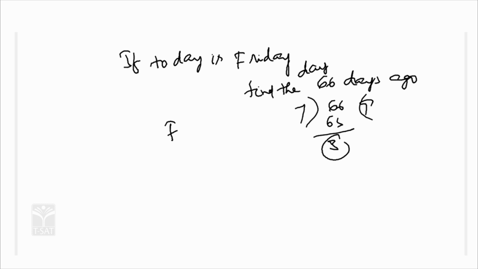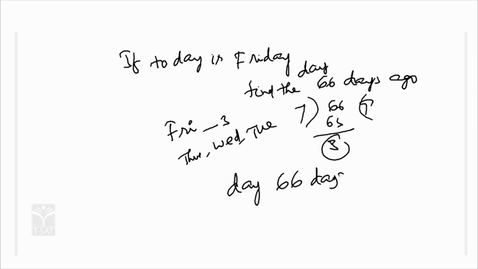So for ago, you have to subtract this 3 from Friday: Friday, Thursday, Wednesday, Tuesday. So the day 66 days ago is Tuesday.